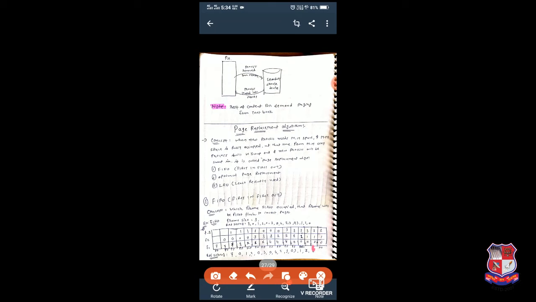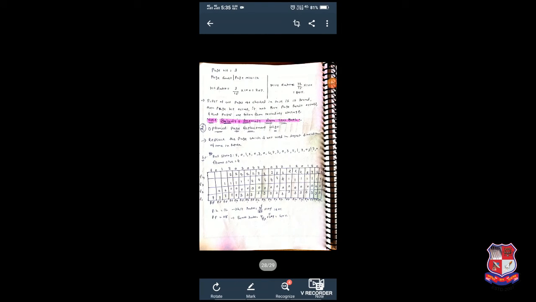So what we will do, instead of 3, because 3 was firstly occupied, we will replace it with 2. Now again 0. Here page hit occurs because 0 is already in main memory, so we don't require the swap in and swap out process. So this is the concept of FIFO.